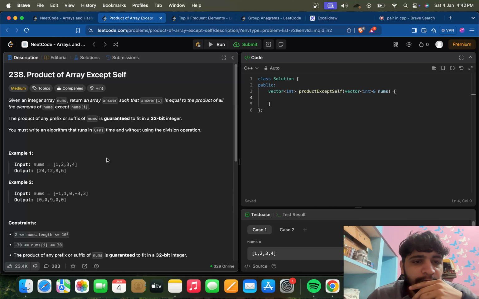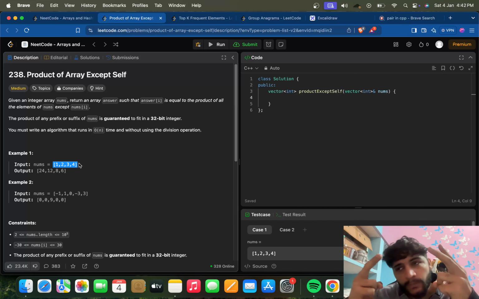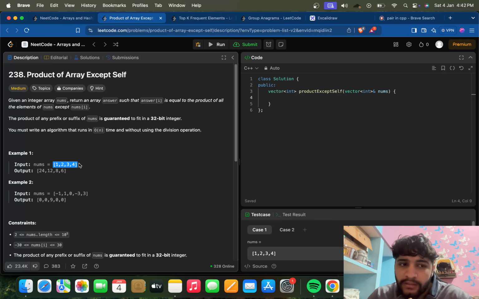So one simple way of doing this is through the prefix and suffix arrays. We will iterate the array once forward, second time backwards, and we will form two arrays, prefix and suffix, for each element, and then we will multiply the corresponding elements of those two arrays and we will have the result. That's the simple method.